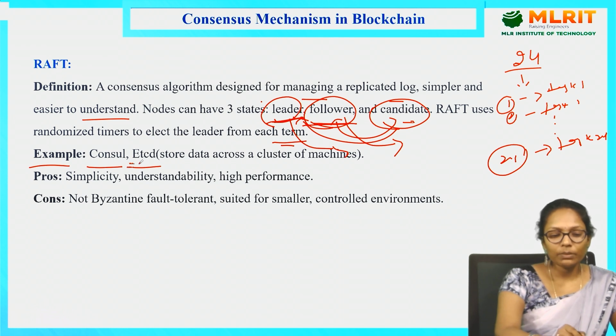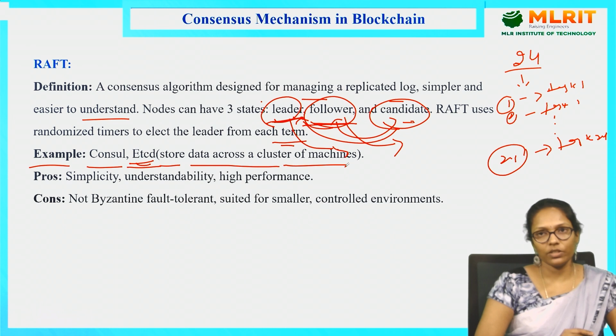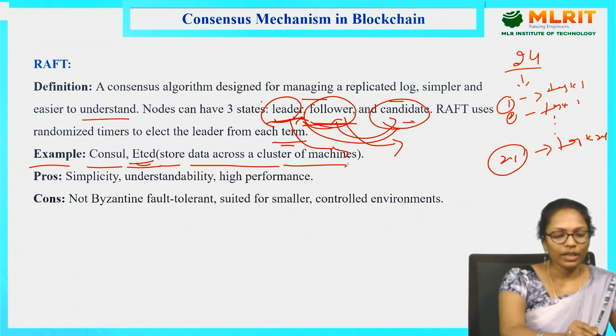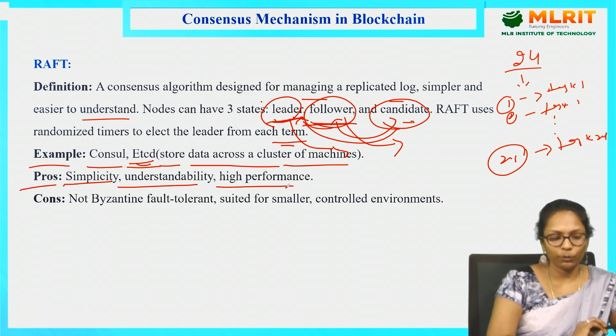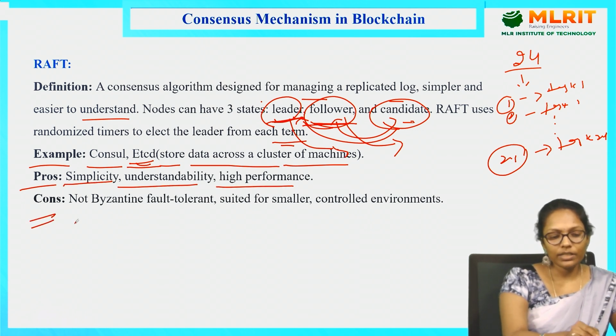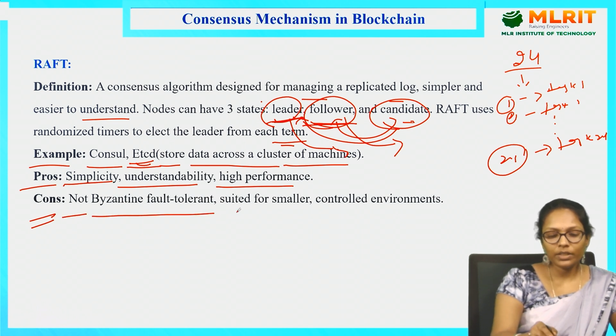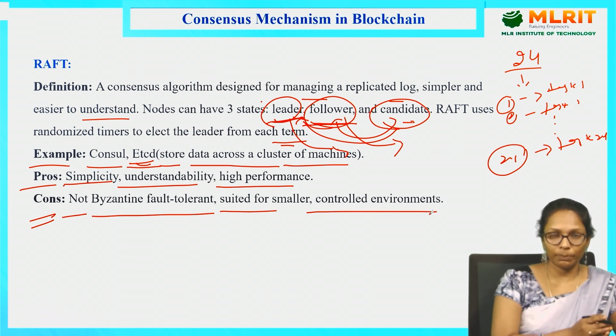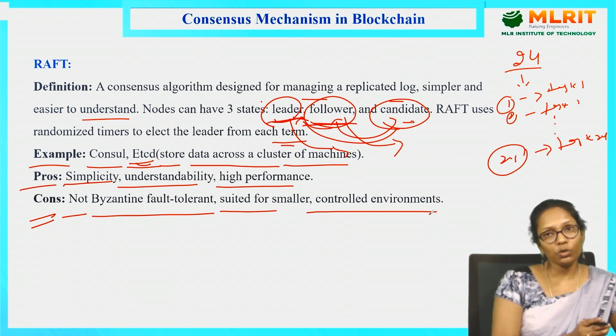So etcd is an application which is used to store data across a cluster of machines. To store the cluster of machines' data, we are using this etcd. And coming to the advantages: simplicity, understandability, and high performance. Coming to the disadvantages: not Byzantine fault tolerant, and suited for smaller controlled environments. That means it is not going to check for malicious nodes. Unlike PBFT, practical Byzantine fault tolerance, which also checks for malicious nodes, here it is not checking that.